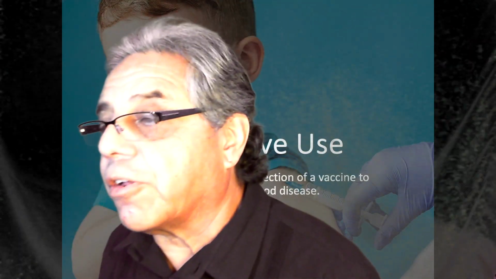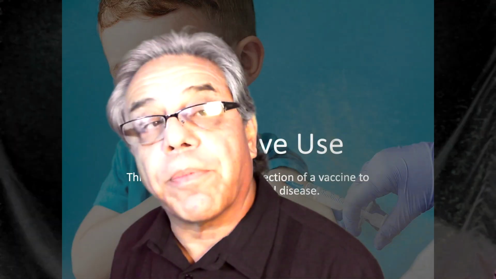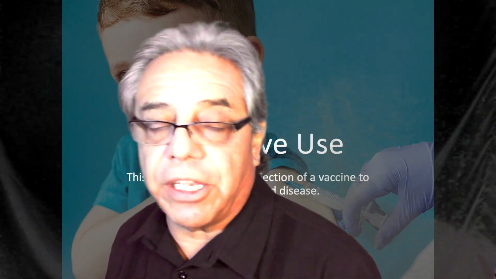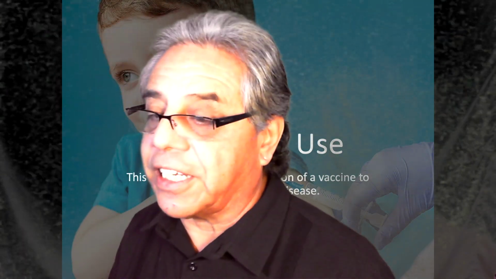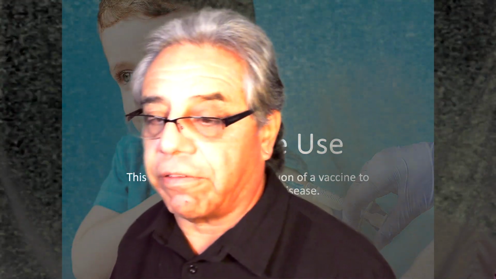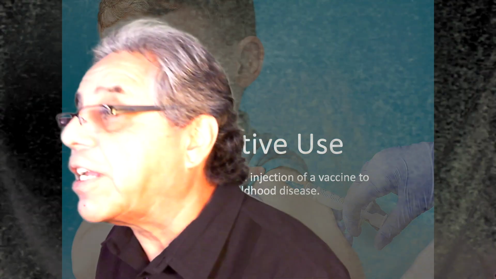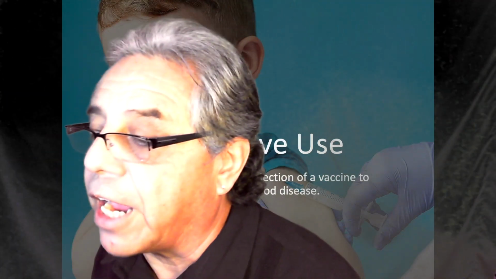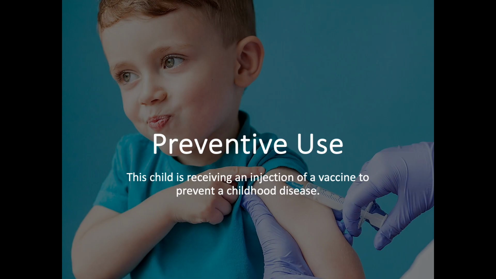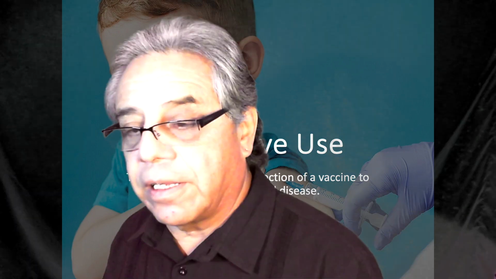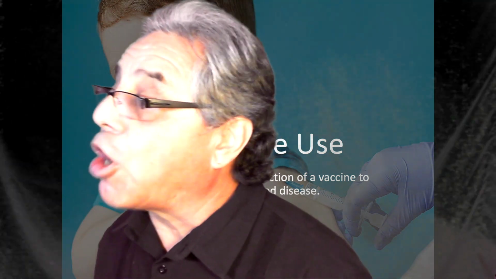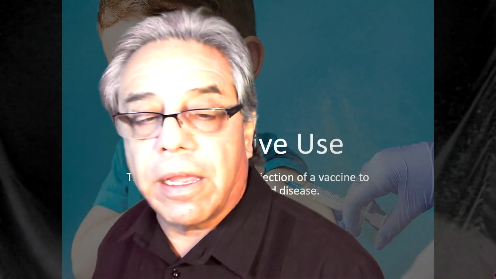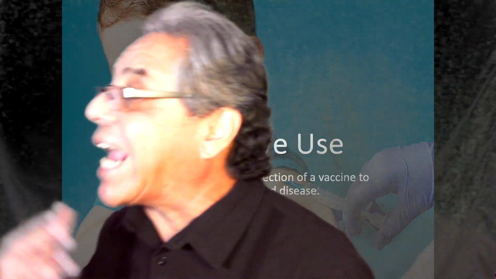There are three medical uses for drugs. They can prevent disease, they can be used to diagnose disease, and they can treat symptoms, basically signs and conditions of the disease itself. Let's look first at preventive use. In the illustration behind me, this is a child who's receiving a vaccination to prevent one of the many childhood diseases.